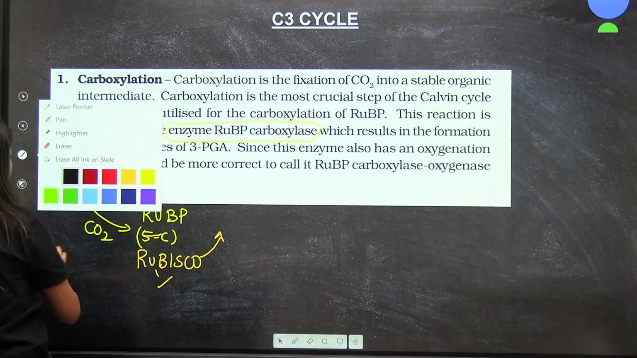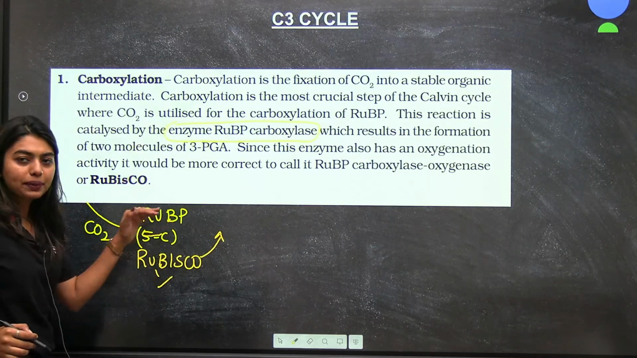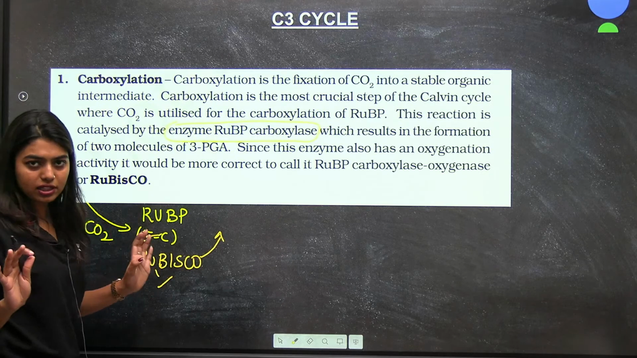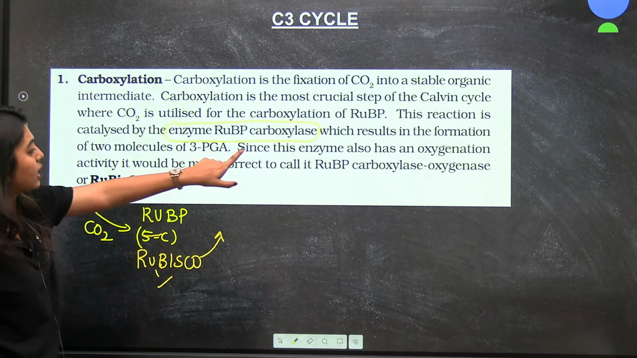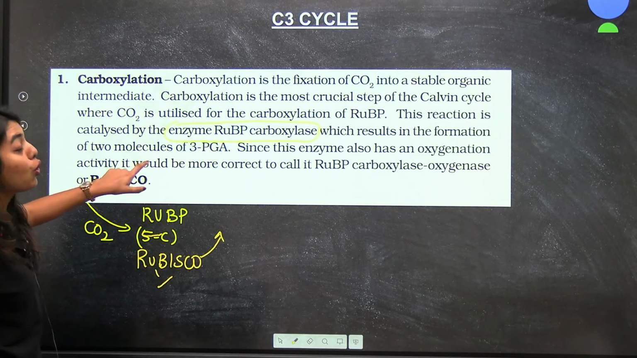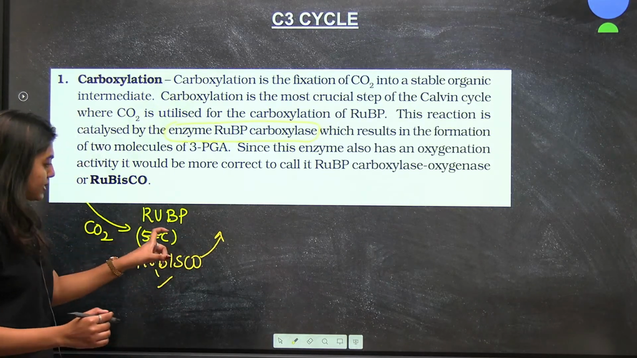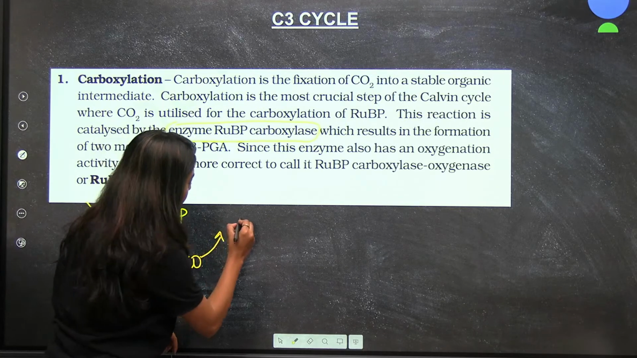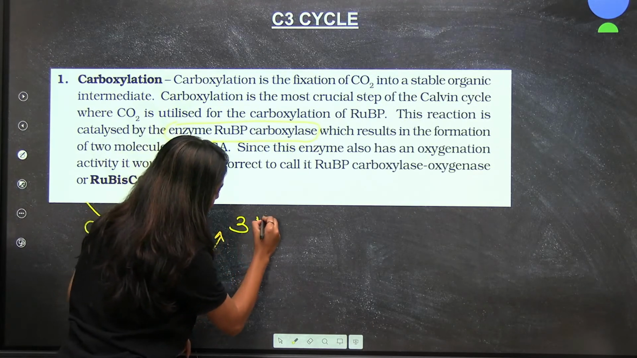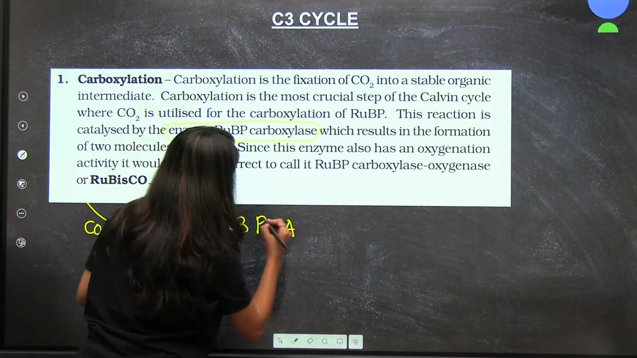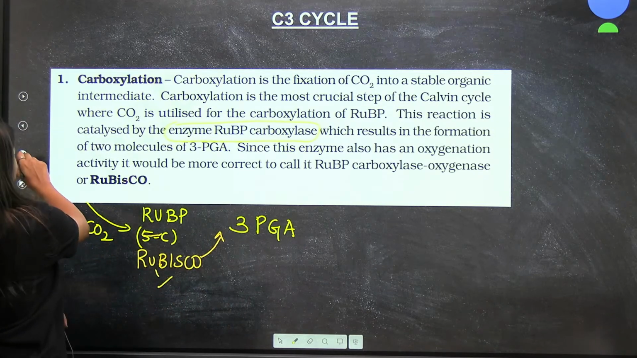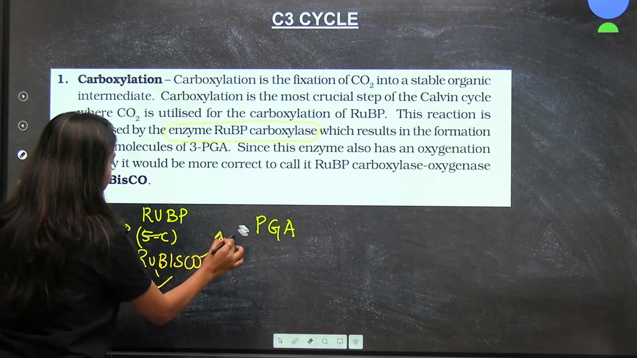So here RUBP, here Rubisco. This formation has happened. Now what are they saying? It results in the formation of 2 molecules of PGA. Now this conversion will form PGA, 2 molecules of PGA.